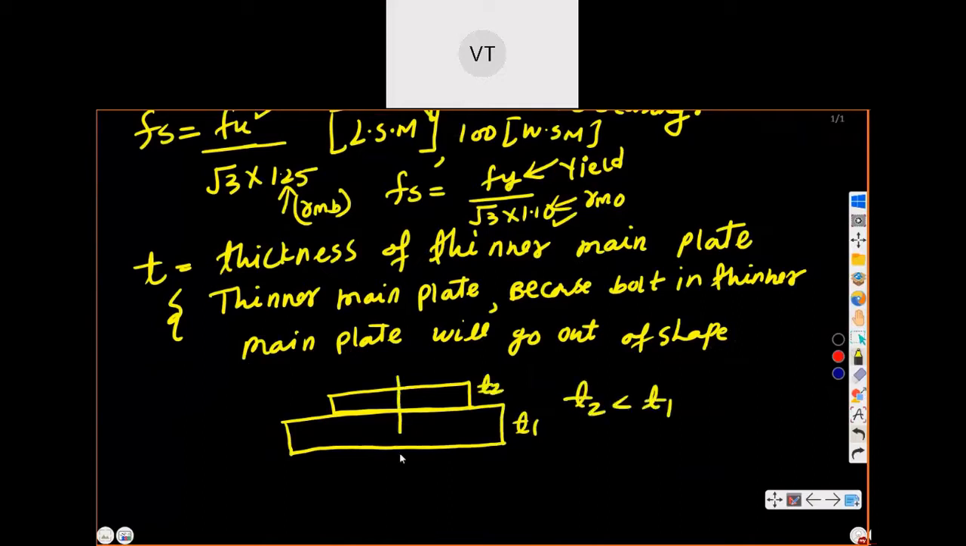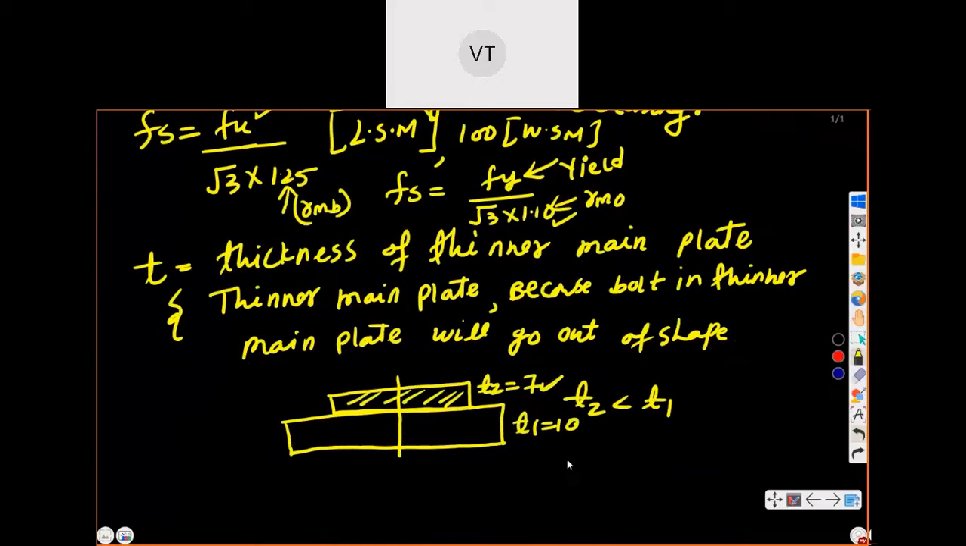So if I insert bolt inside this, what happened? Bolt will go out of shape in the thinner plate. That's why we are taking the small thickness. We will consider whichever is failing first. If the thickness is, let us say, 7 and the other is 10, obviously we will consider the 7, because the T2 plate will fail first as its thickness is less.